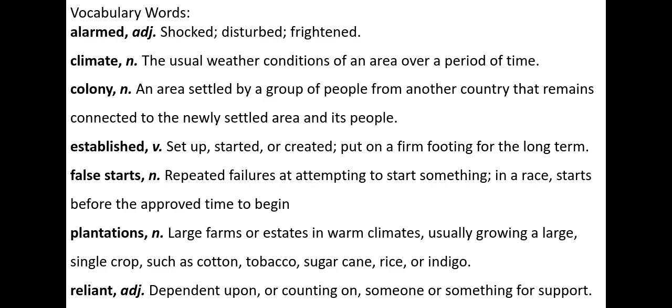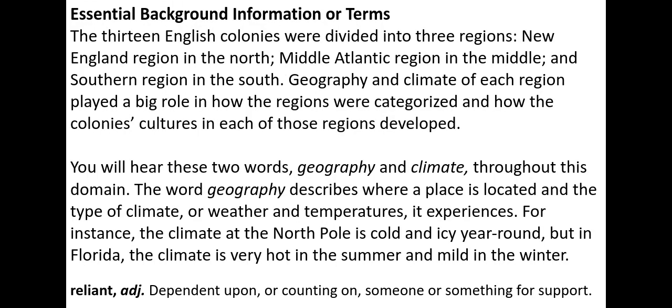False starts are repeated failures at attempting to start something, and a race starts before the approved time to begin. Plantations are large farms or estates in warm climates, usually growing a large single crop such as cotton, tobacco, sugarcane, rice, or indigo. Reliant means dependent upon or counting on someone or something for support.